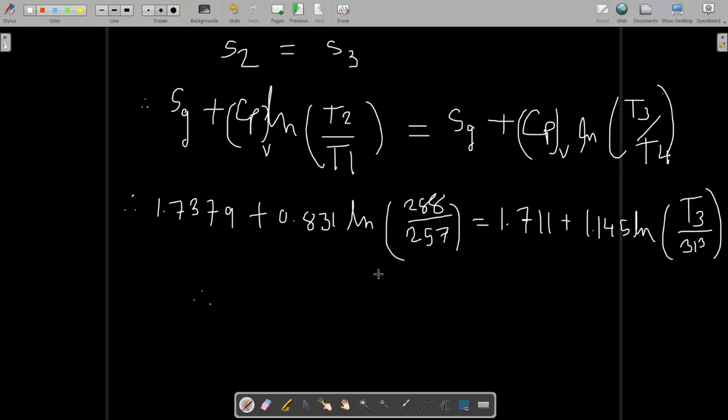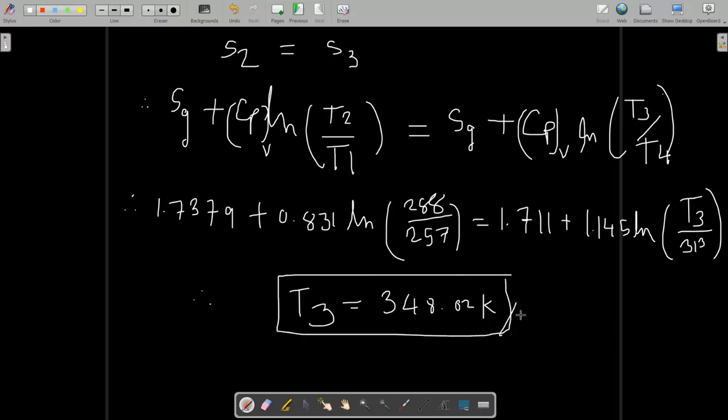When you solve all this in your calculator, you will get T3 equal to 348.02 Kelvin. Converting into Celsius, it is around 74 or 75 degrees. Let me calculate this. It is around 75 degrees.